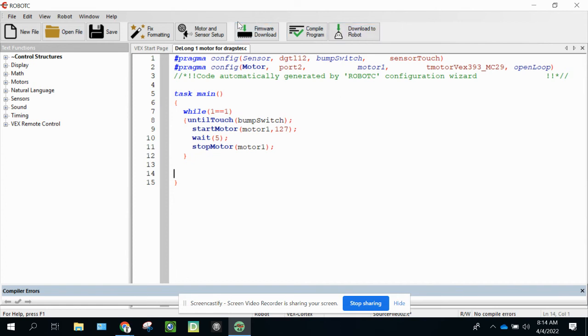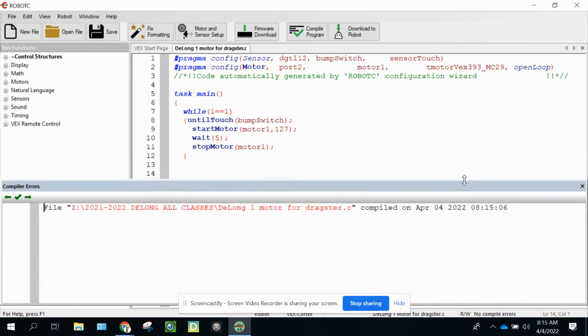Now, this is something that you don't have to do every single time, but you can download the firmware. Firmware is kind of like an operating system. I do it to erase all the programs that are there, or if we're having some trouble, you can download firmware. However, you don't have to do that every single time. You can do it maybe once every 10 or 15 times that you download. But what you do need to do is click compile program to see if you have any errors.